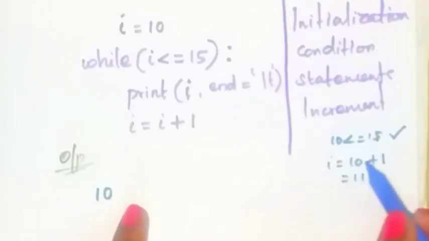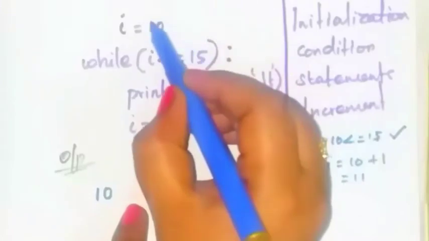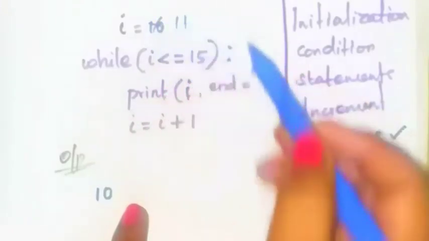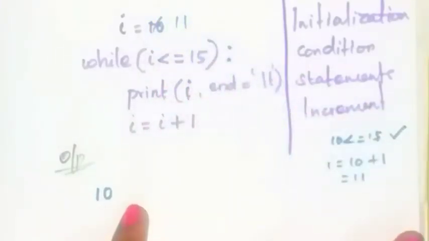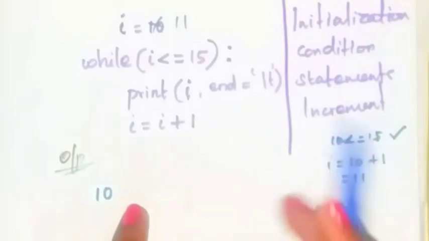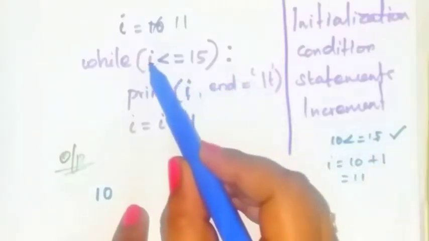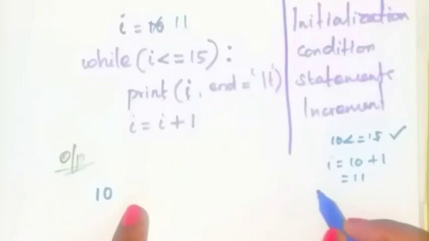Okay. Now our new I value is what? 11. So next, check the condition again. 11 is less than or equal to 15. This condition is true or not? 11 is less than 15. So this condition is true.